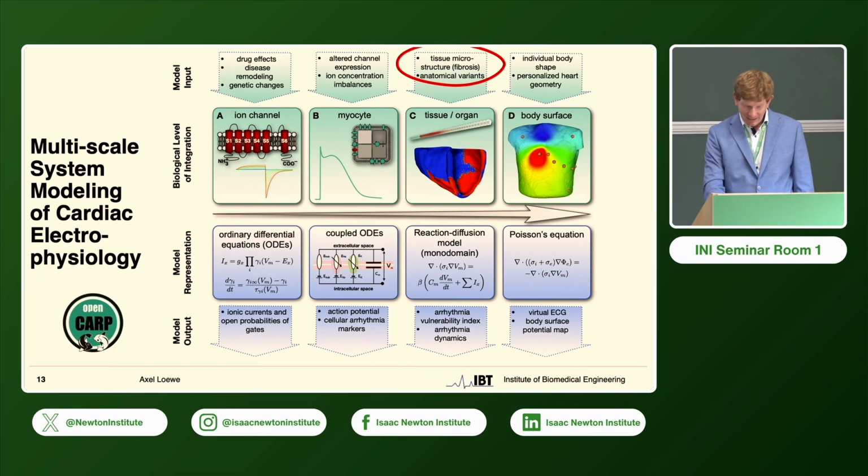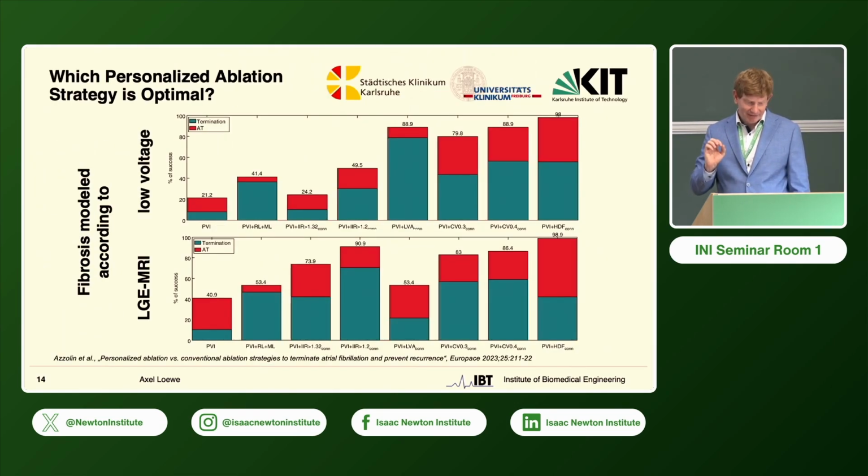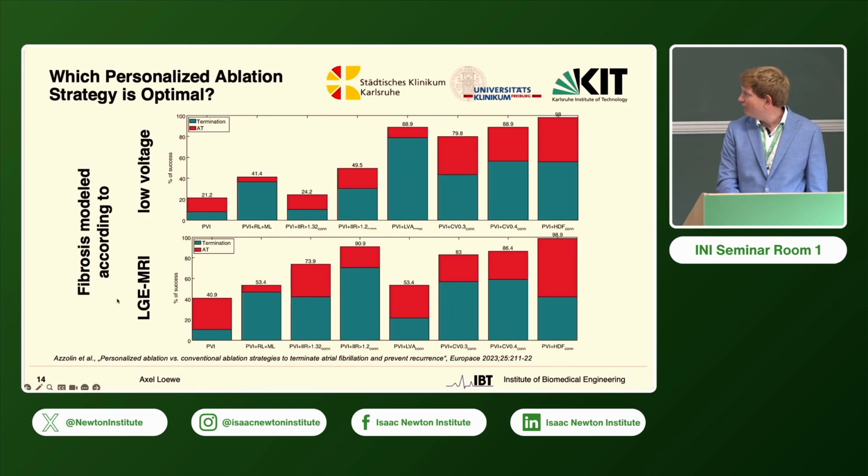And if we look at the difference of whether we put the fibrosis in the model where there was low voltage in the clinical data, or whether there was LGE MRI, we see it doesn't make a difference here, because we just ablate where the functional consequence can be seen, but it shows that those two here are basically swapped.